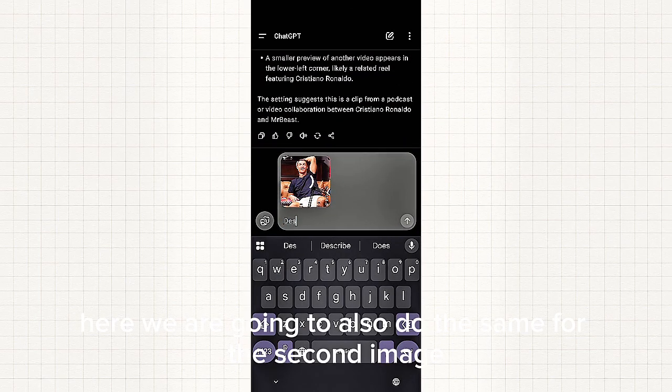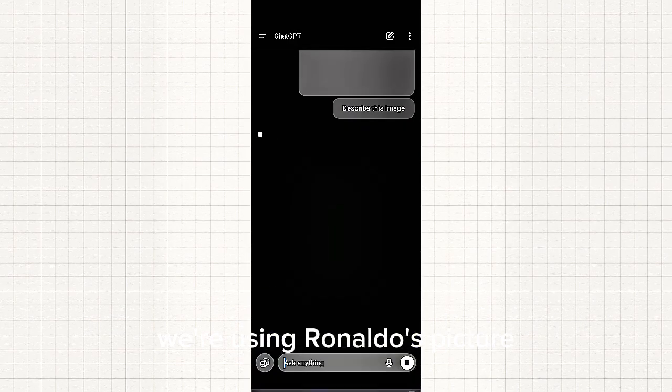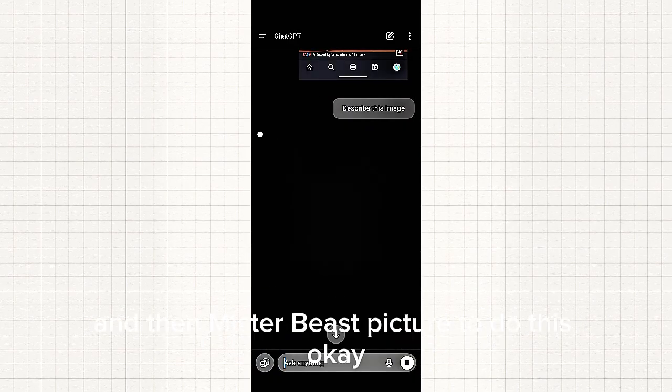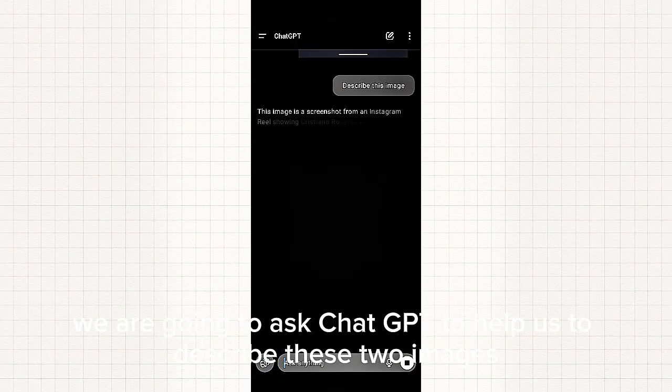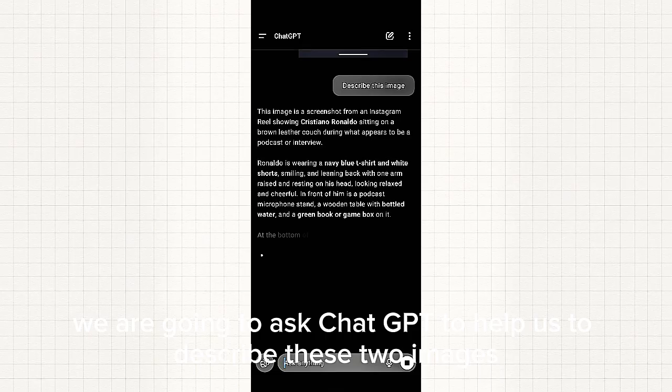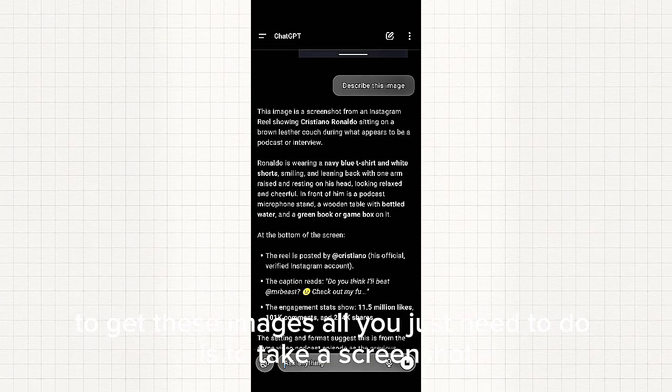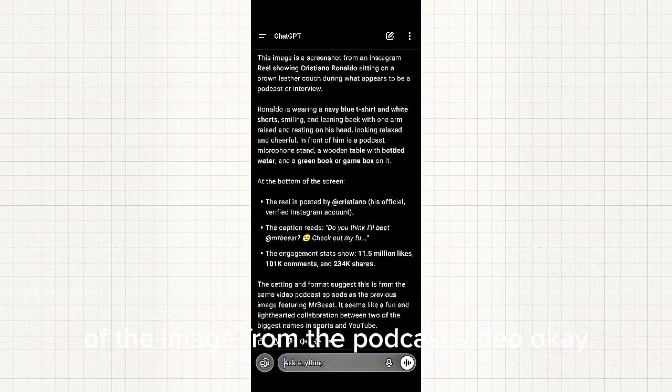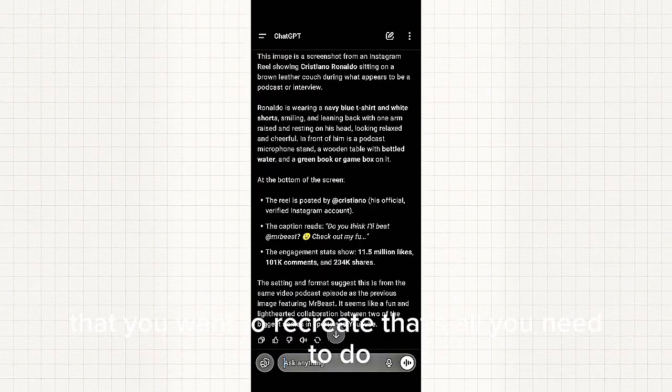Here we are going to do the same for the second image. Remember I told you we'll be using Ronaldo's picture and then Mr. Beast's picture to do this. So we are going to ask ChatGPT to help us describe these two images. To get these images, all you need to do is take a screenshot of the image from the podcast's video that you want to recreate. That's all you need to do.